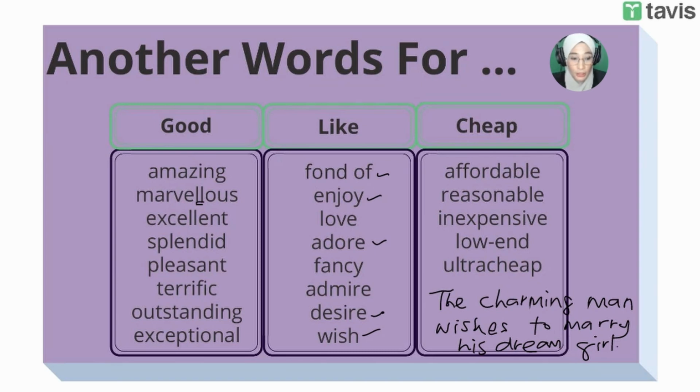And again, this is for cheap, anything to do with prices. So for cheap, you can say affordable, you can say inexpensive or low end or ultra cheap. This is to say it's super duper cheap. The 2 ringgit shop, right? Super duper cheap, so you can say ultra cheap. All right, so you can use this. Okay, now moving on to other words.